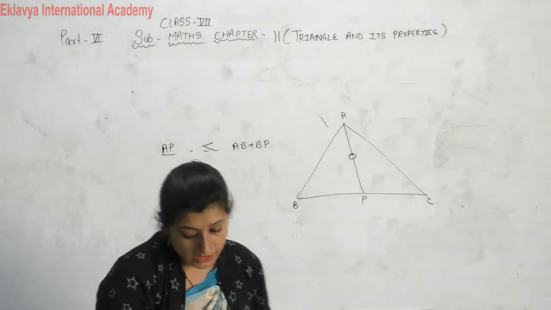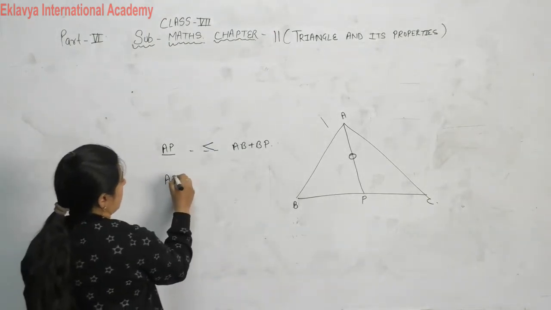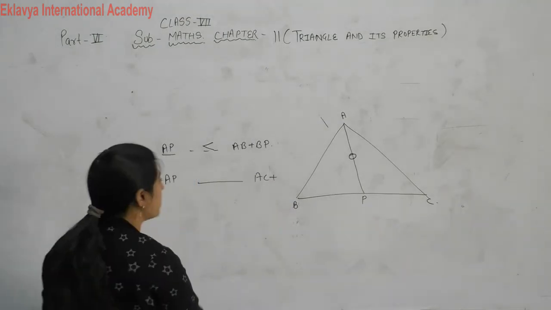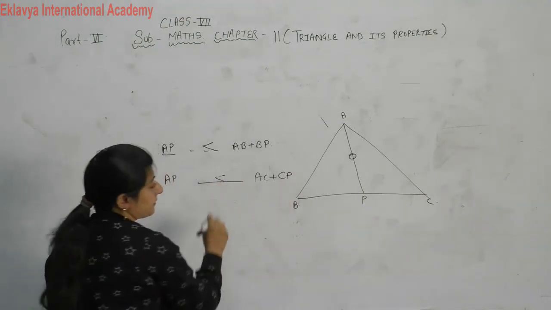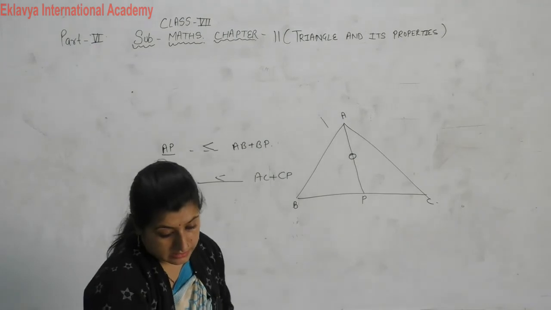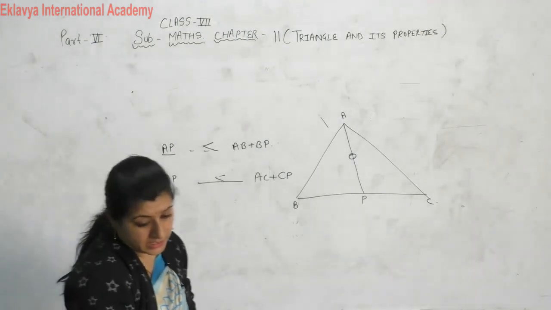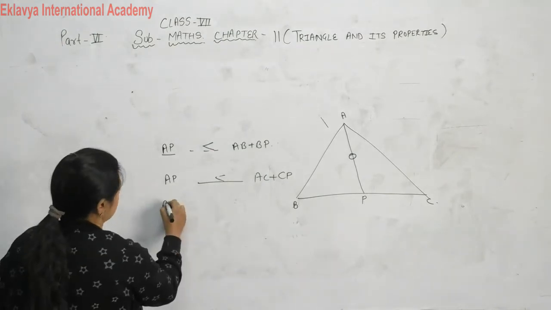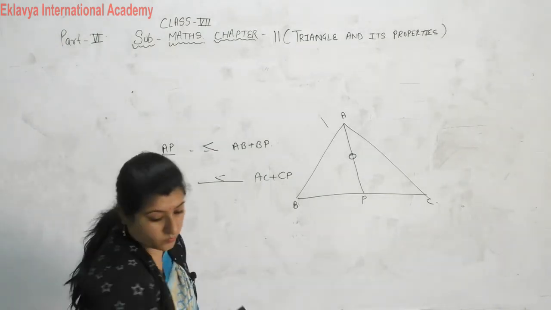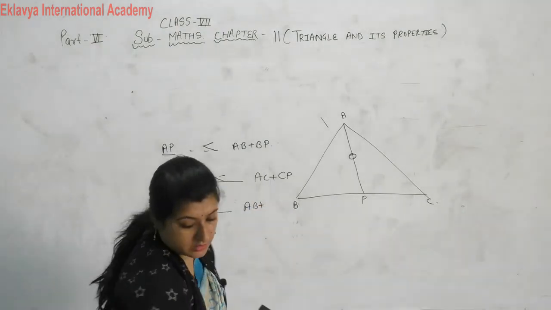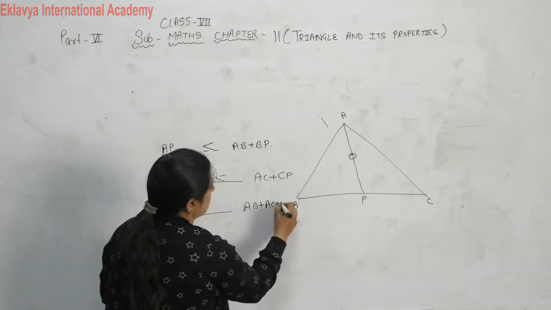Okay, AP, then AC plus CP. Similarly, less than. Next, AP, AB plus AC plus BC.